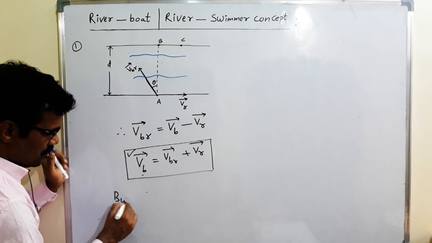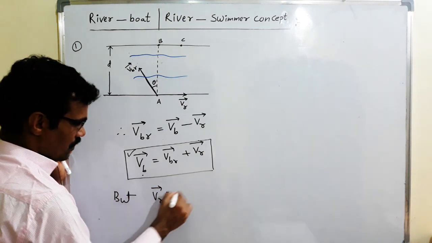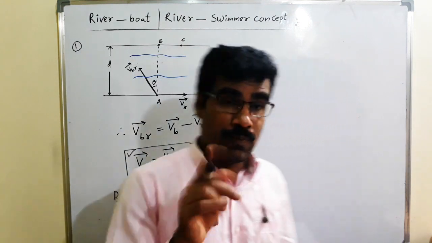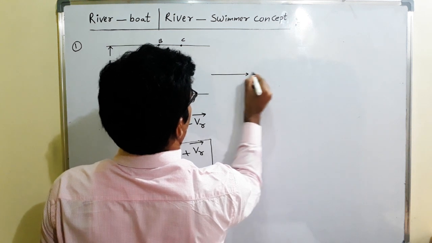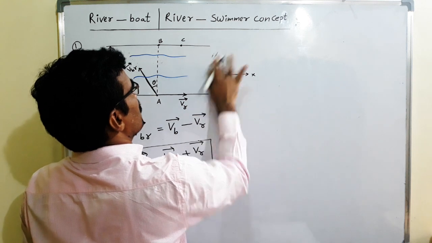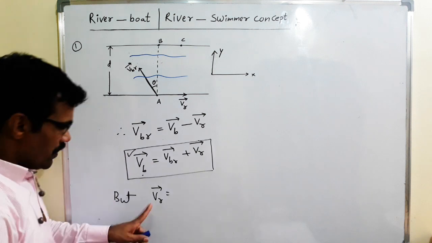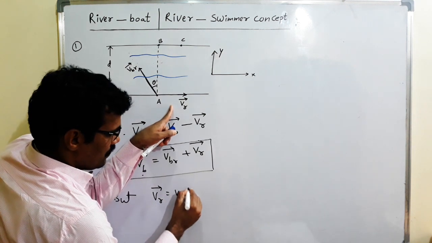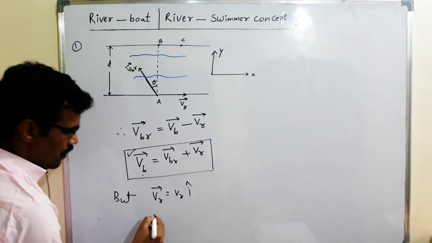But what is VR bar? VR bar is the velocity of river with respect to ground. Assume along the direction of river is the x-axis, perpendicular to river is the y-axis. That's why VR bar has magnitude VR, direction I cap, the unit vector along the x-axis.